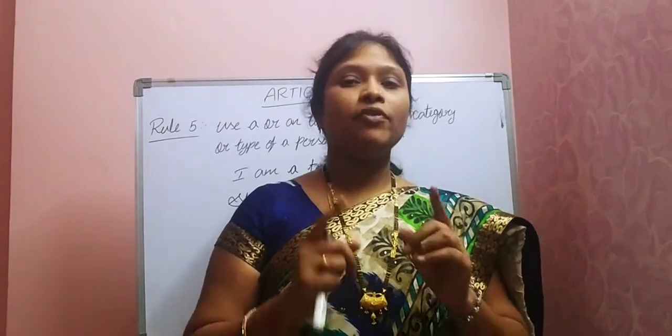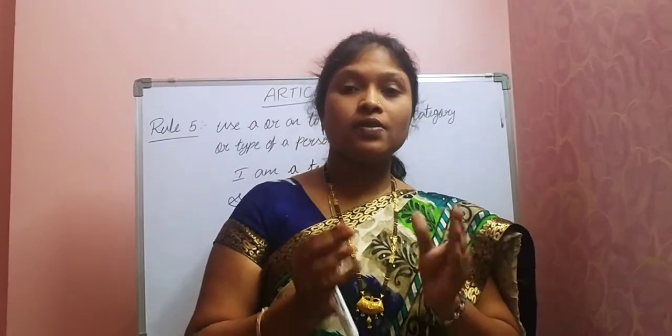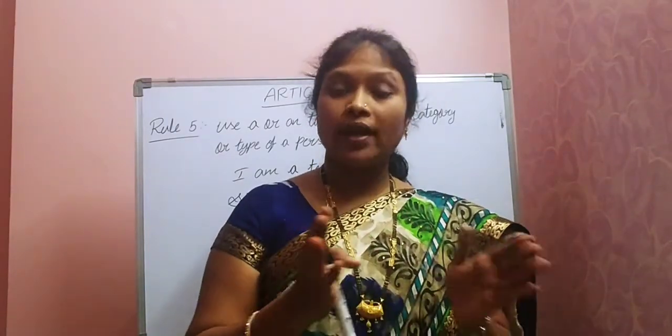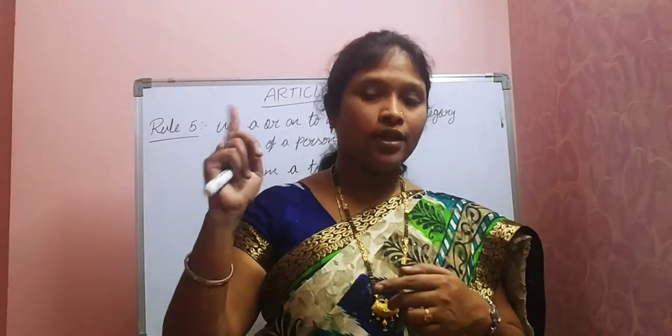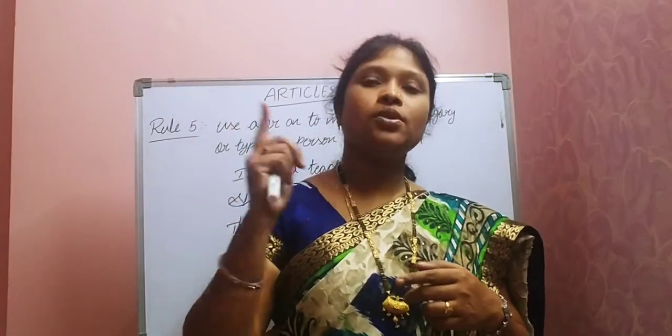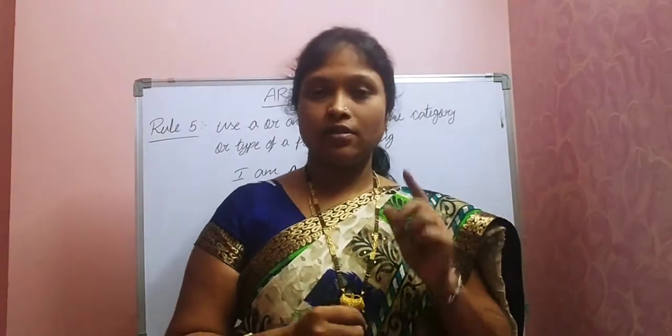Third rule, if your listener knows about that particular thing, then use the, because we are specific there. That's why the is called the definite article. Next one, obviously opposite to that. If your listener doesn't know anything about it, then use a or an, depending upon our first rule. If it is a consonant sound, use a. If it is a vowel sound, use an. That is our third rule.